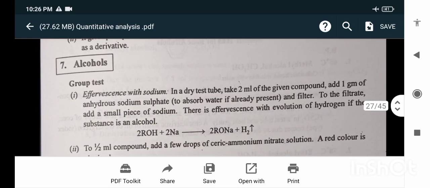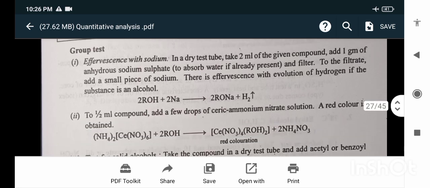Alcohols, group tests. Effervescence with sodium. In a dry test tube, take 2 ml of the given compound, add 1 gram of anhydrous sodium sulfate to absorb water if already present, and filter. To the filtrate, add a small piece of sodium. There is effervescence with evolution of hydrogen if the substance is an alcohol.